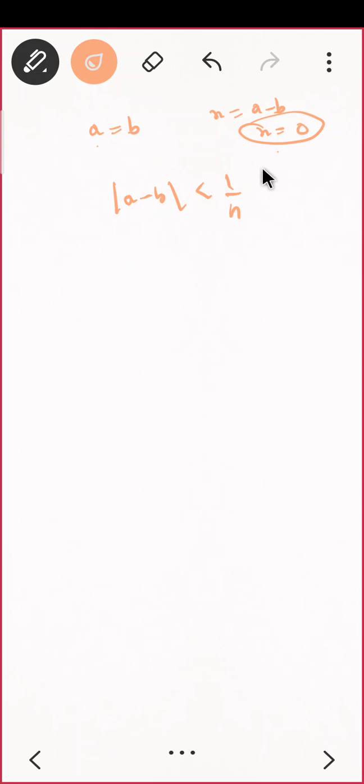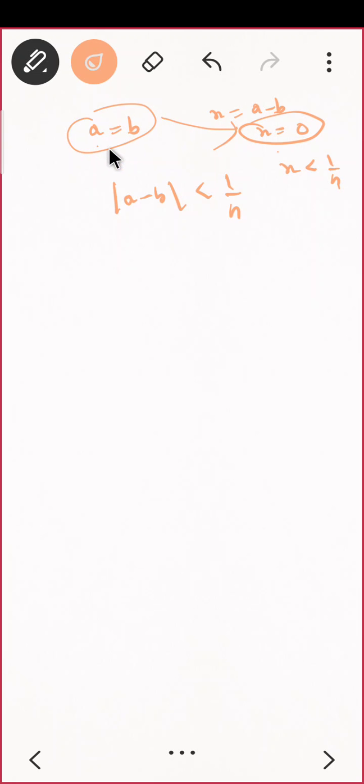One more thing, if you want to prove a equal to b, then you can also do it similarly. You can prove it by showing a minus b is less than 1 by n. Do you agree? Because if I assume x equal to a minus b, then this question is again the same as the previous one. You want to prove x equal to 0. How can we prove x equal to 0? When x is less than or equal to 1 by n. So I am converting this problem into the equal to 0 part.